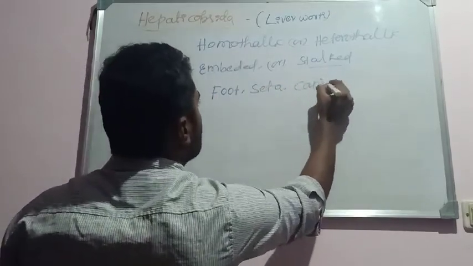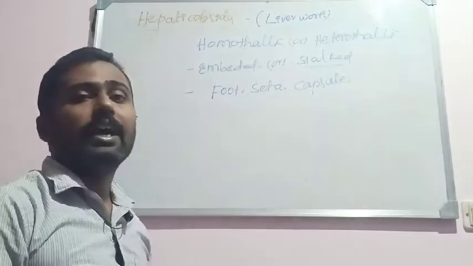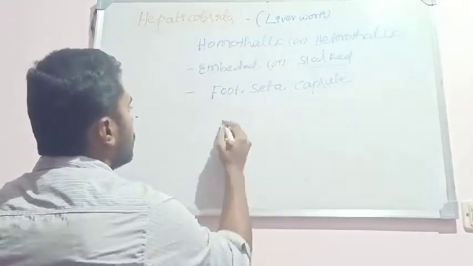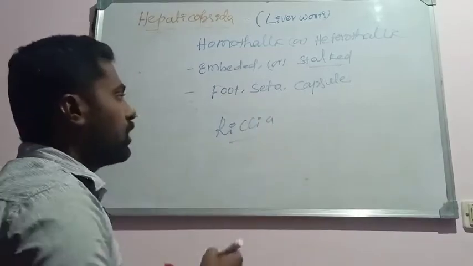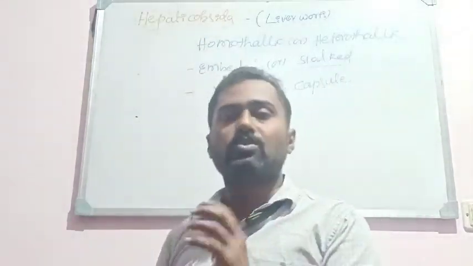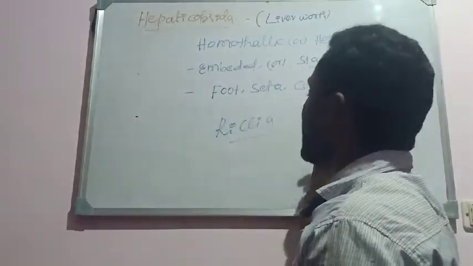Okay, then the sporophyte consists of structures like foot, seta and capsule. There are certain exceptions, but most of them possess the structures like foot, seta and capsule. But in Riccia, a plant that belongs to the class Hepaticopsida, the sporophyte consists of only a capsule. There is no foot and seta. The other members possess foot, seta and capsule.